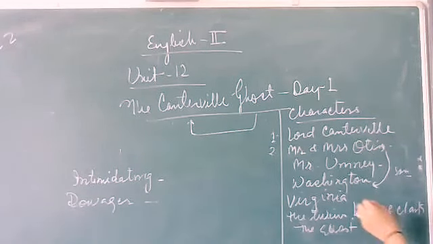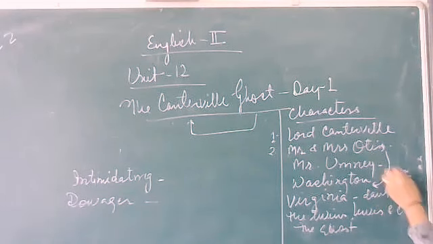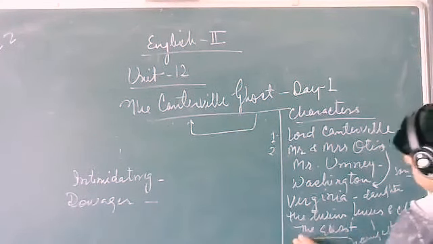Virginia, daughter of Mr. and Mrs. Otis. And then the twins, they are also the youngest members of this family. And finally, we have the ghost.